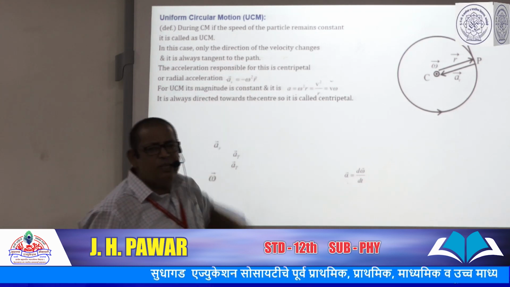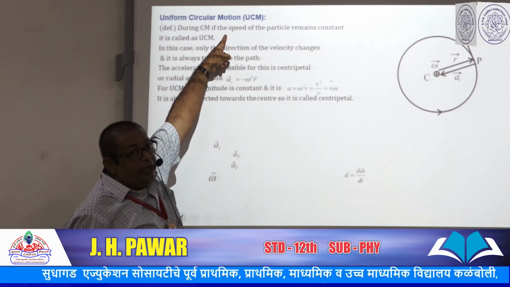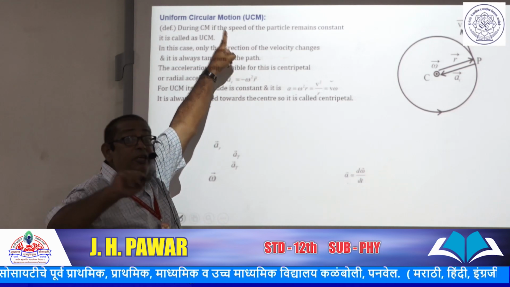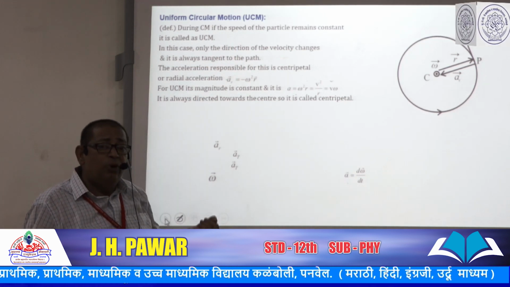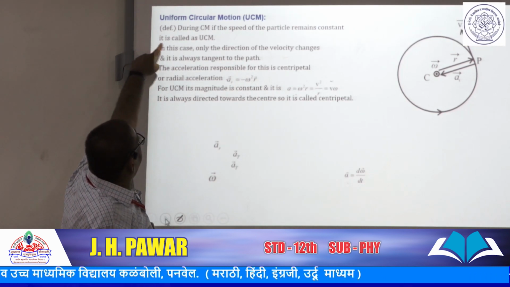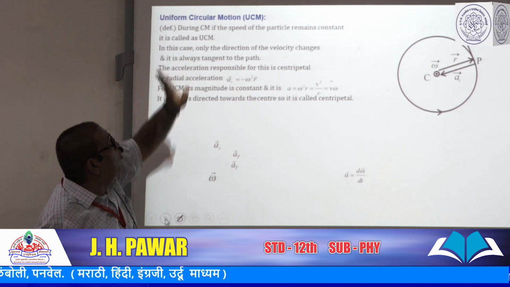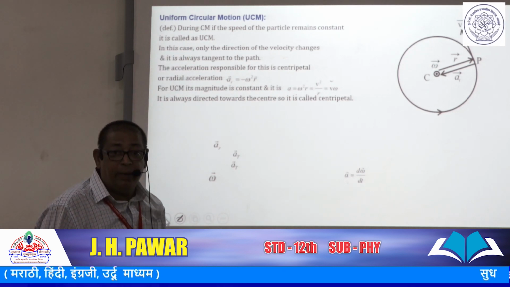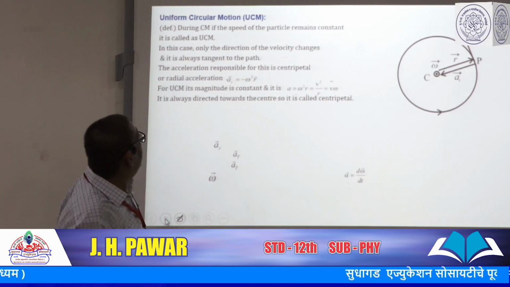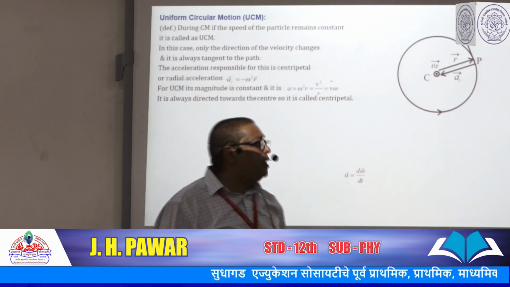Or another way is also there: the magnitude of the angular velocity. How? Think about it. Then, what is UCM? During circular motion, if the speed of the particle remains constant, then it is called UCM. In this case, the magnitude of the velocity remains constant.